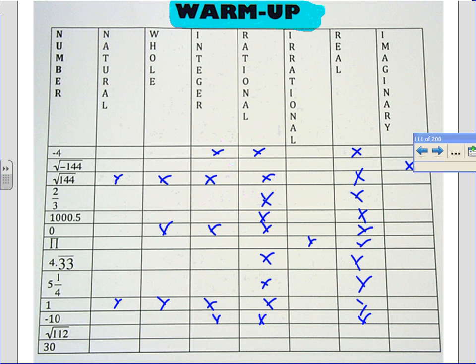Great job. Square root of 112, Emma H. Good. Doug, 30. Good job.